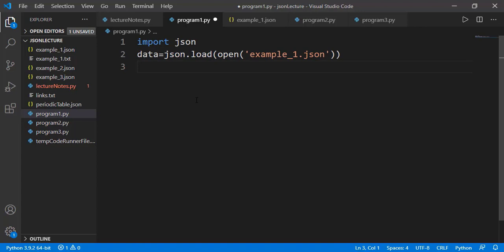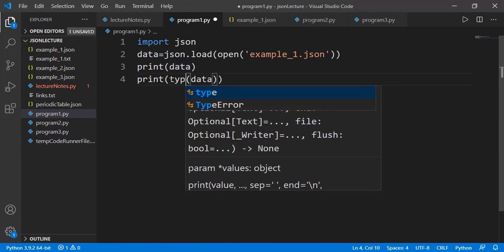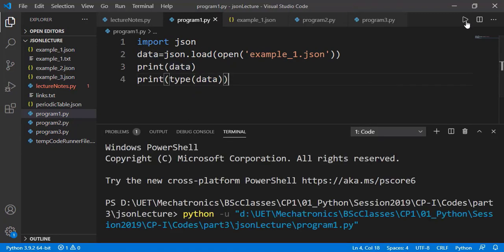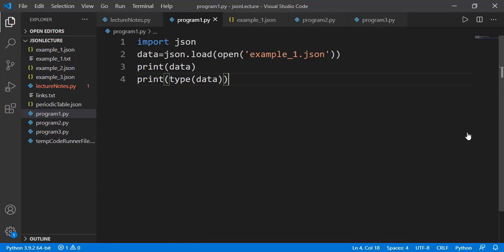This load method will load the JSON file, read it, and convert the data into a Python dictionary. Let's print the data and also its data type. See that it is a dictionary object and the value is the content of the JSON file with the same key value pairs. So it's a pretty simple process, and data in a JSON file is converted to a Python dictionary. And then we can process that with any dictionary supported operation, as we processed dictionaries previously.